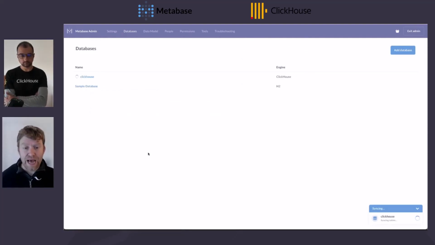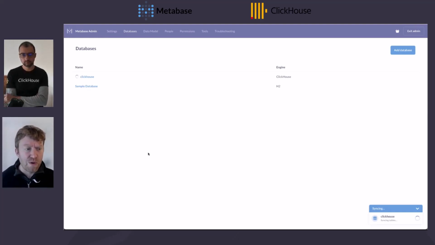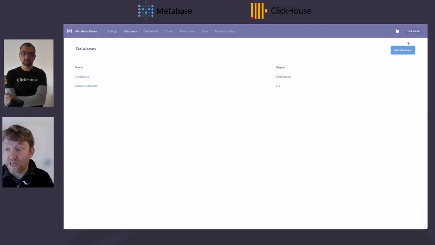What will happen now is that all of the tables inside of that ClickHouse cluster will be synced into Metabase. What it's syncing is not the actual data, just the schemas themselves. This cluster is quite large. It's got about 15 terabytes of data, well over 600 billion rows, so this can take anywhere between 10 and 30 seconds to sync all these schemas across. I've got about 50 tables to sync. Great, well, it's done. It's still quite fast, but if you've got a very large database, that may take a little bit longer.